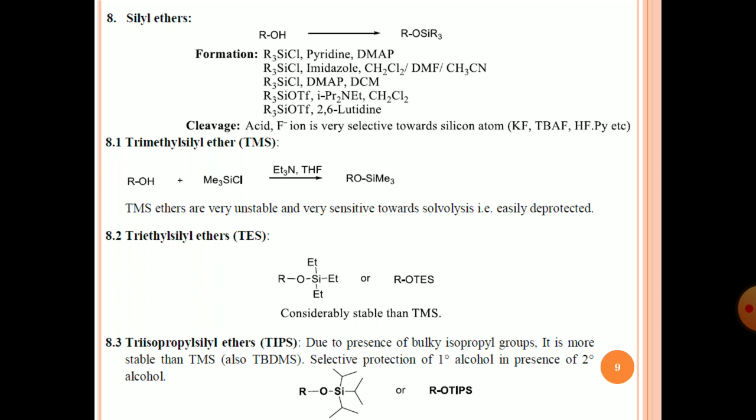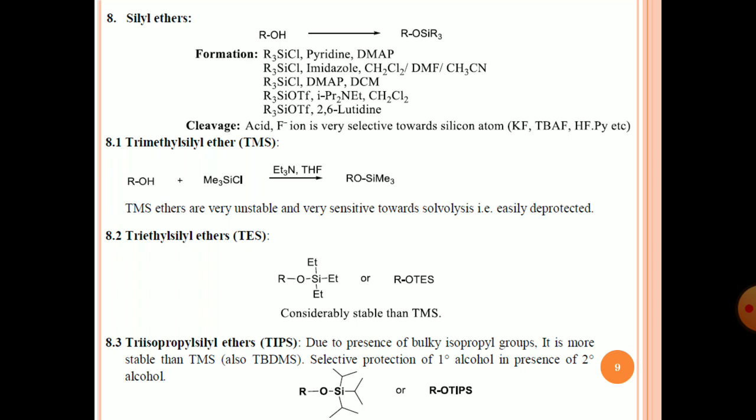Cleavage is very selective. If you use fluoride ion, as you know, fluoride ion is very selective toward reaction with silicon, because silicon has vacant d orbitals which can bind with the lone pair of electrons present in the p orbital of fluoride. So if you use any fluoride ion, you can easily deprotect the silyl protecting group.